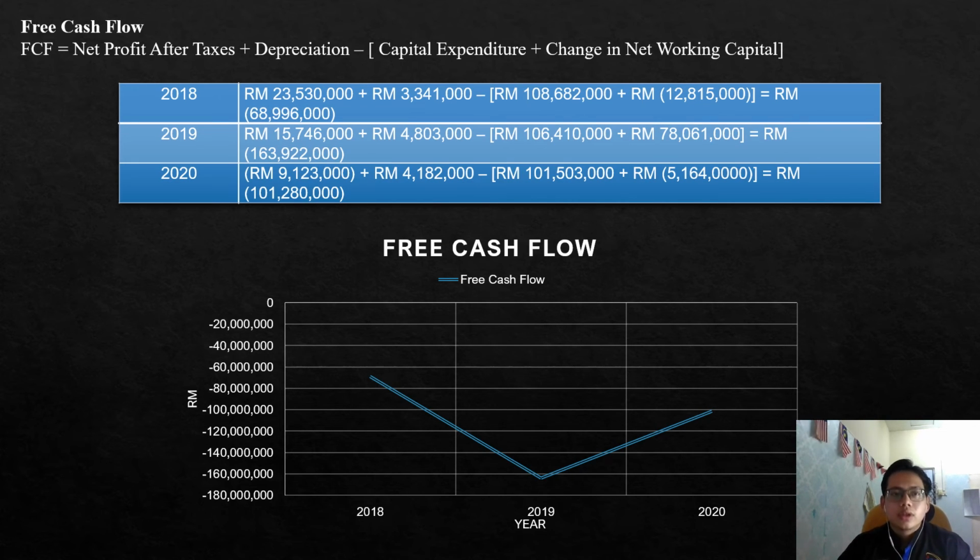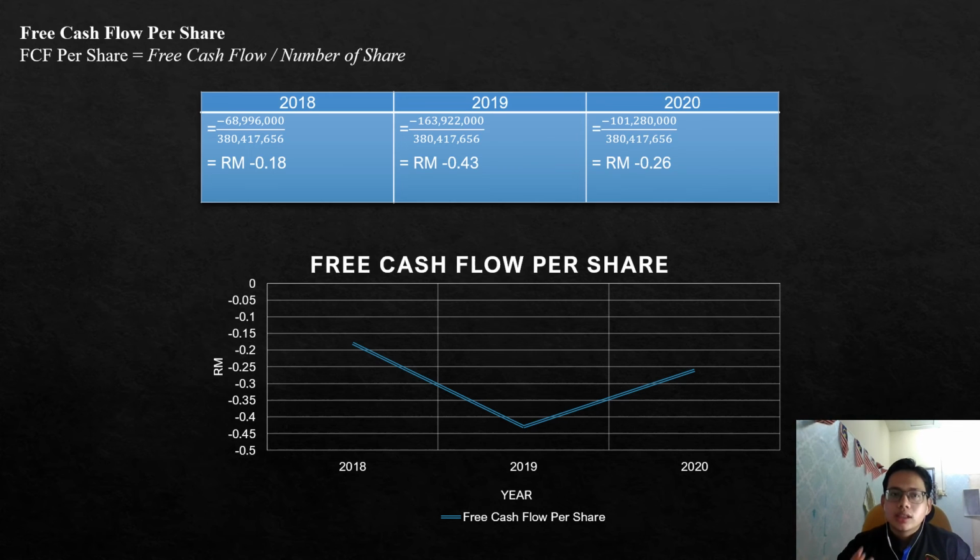The next one is the free cash flow. Their free cash flow showed inconsistent growth because it fell down from 2018 to 2019, but it rose up, but it's still not high and it's still in negative terms. And this is their FCF per share, or free cash flow per share.